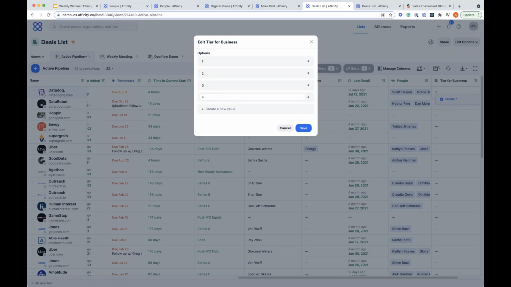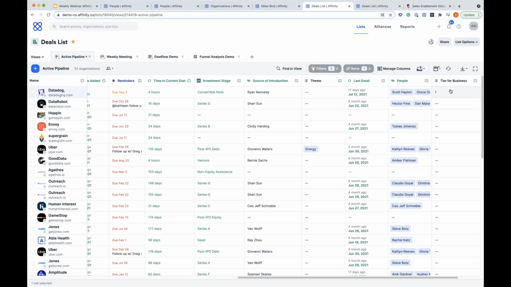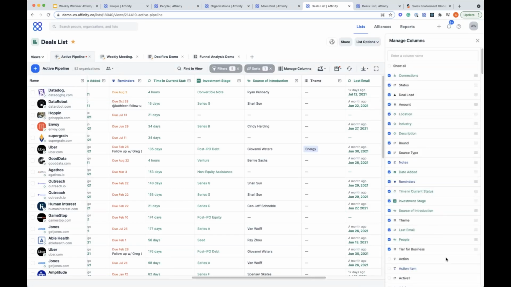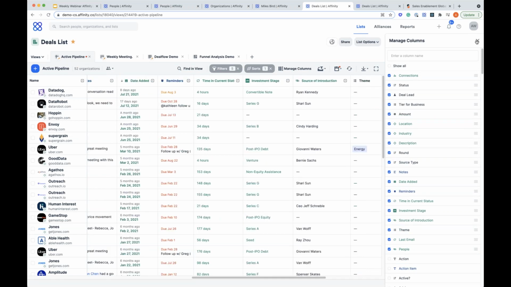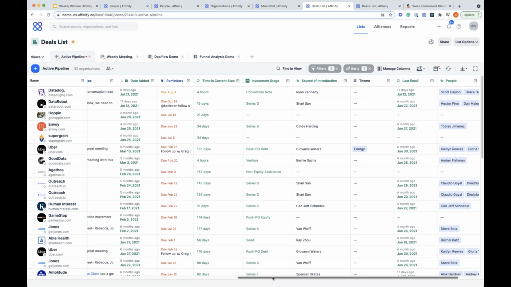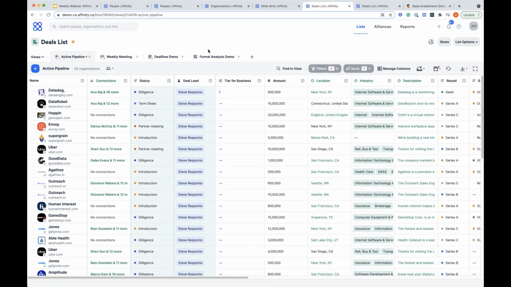And now, that was super simple and customizable for my business. And if I wanted to, I can pick and choose where these columns live. So I can go ahead and drag this up here if I wanted this to be earlier in my list. And you can edit and change that data here. We also still have that enriched information as well. So you're able to see things like location, industry, description, all of those exist within this view.